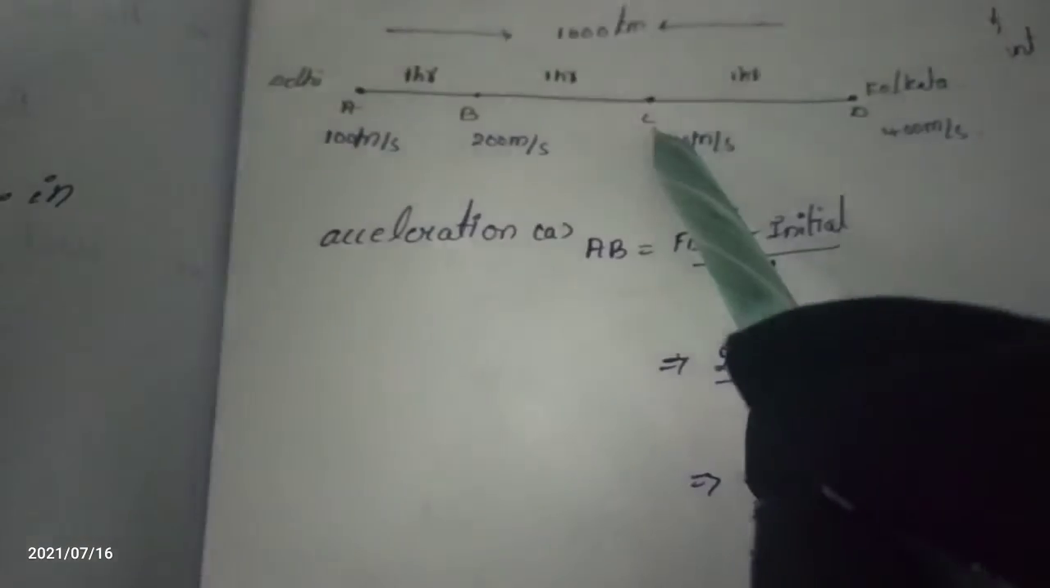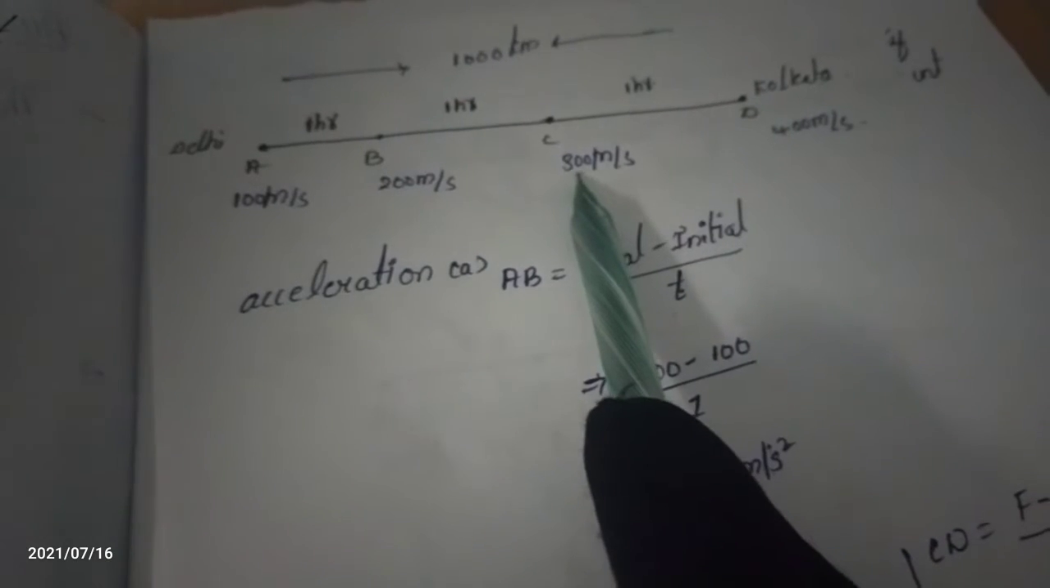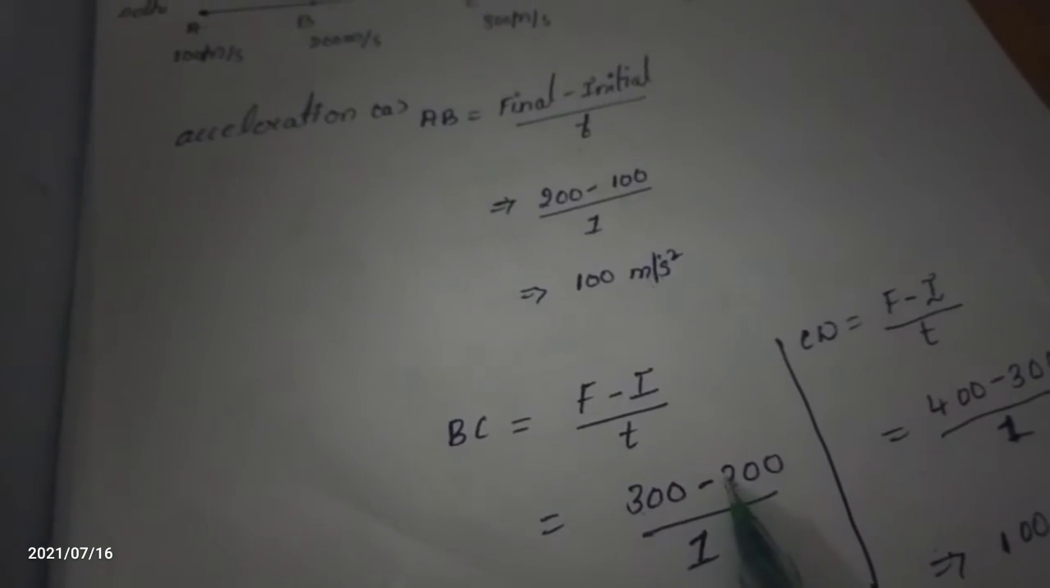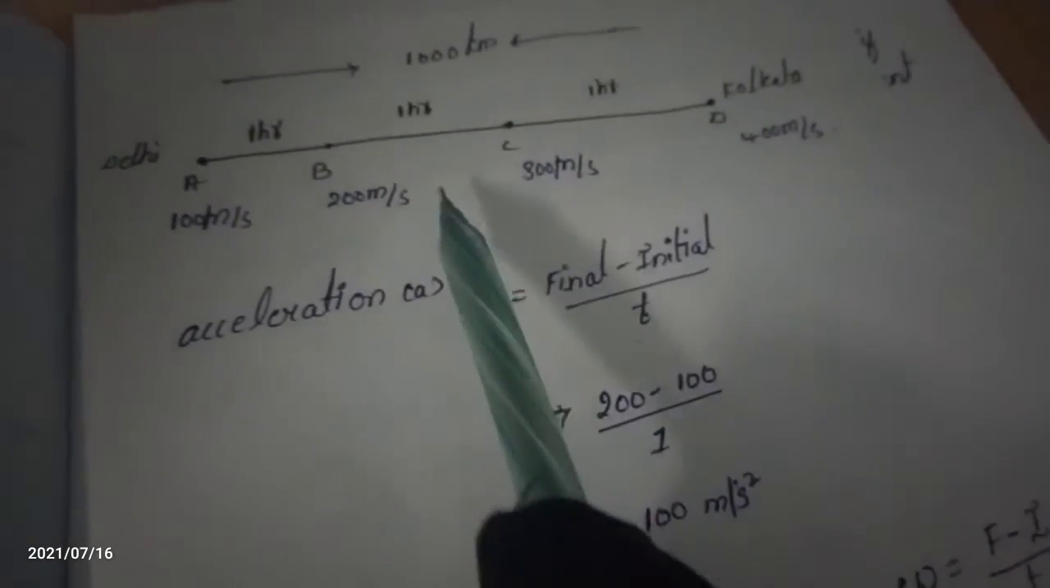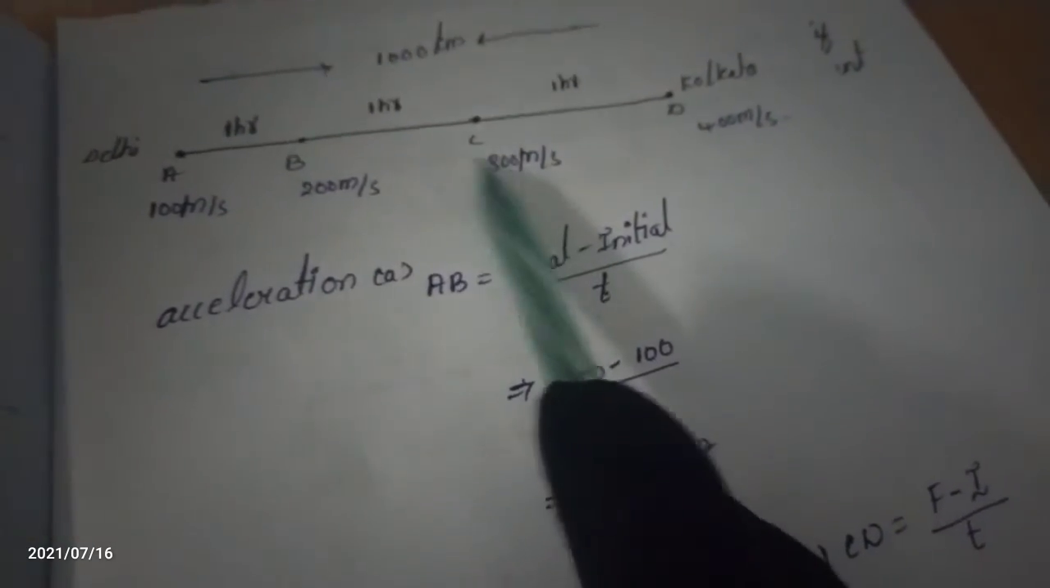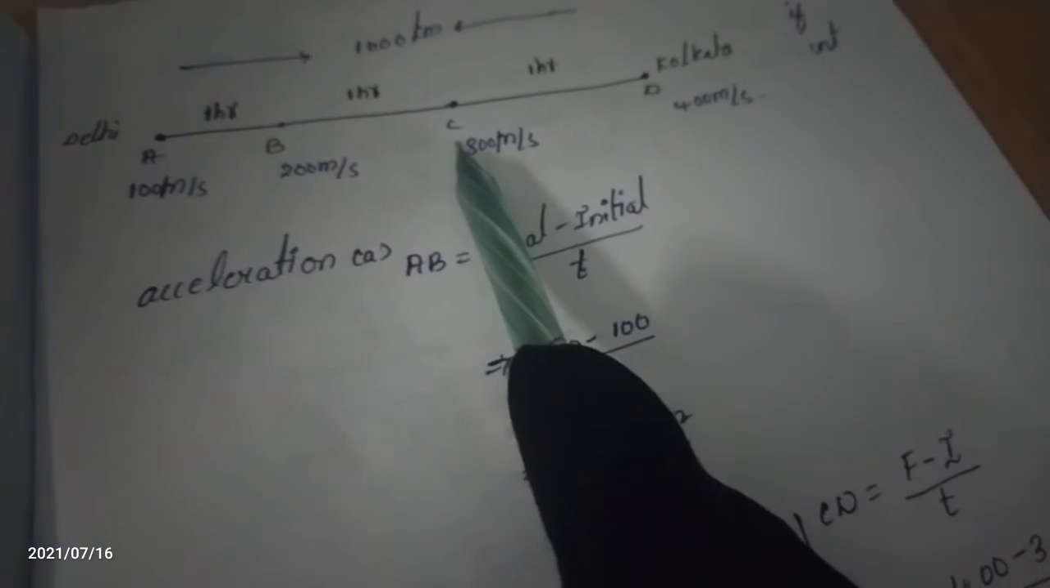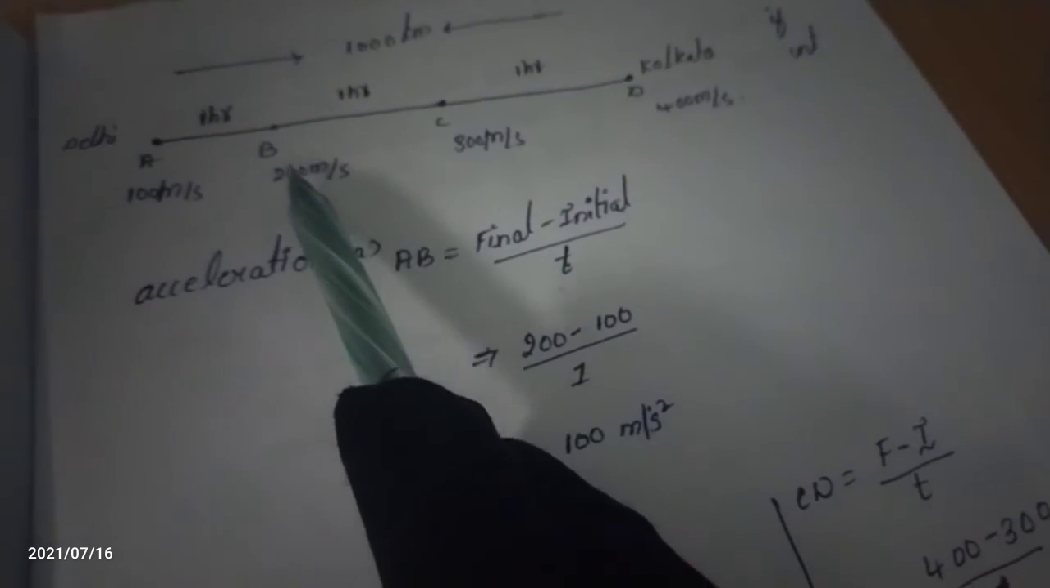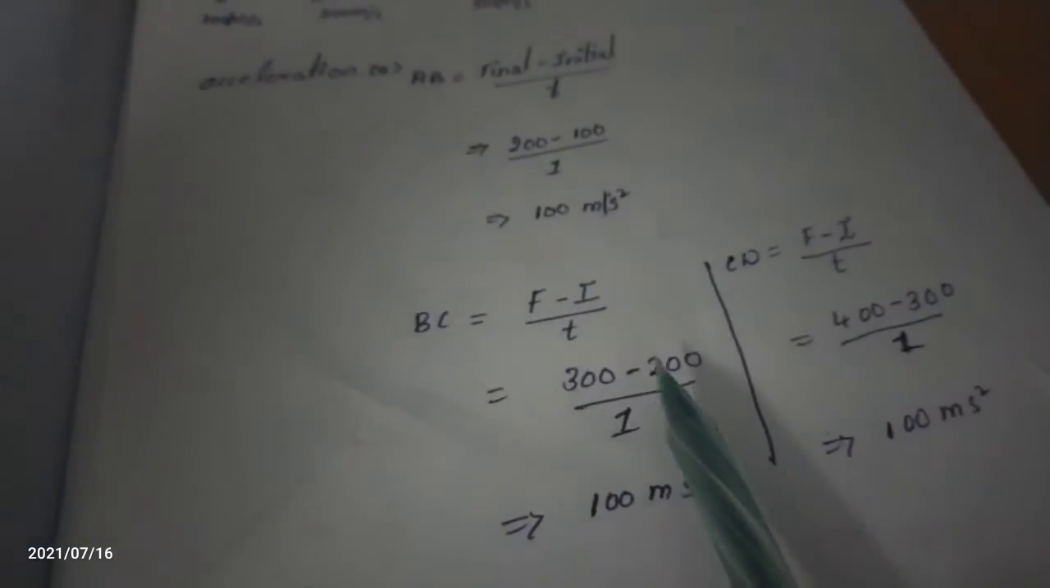Okay, let's go. We are finding B to C. Here also we are taking the acceleration formula: final velocity minus initial velocity, divided by time. For B to C, what is the final velocity? Final velocity is 300, and minus as it is. What is the initial velocity for this portion B to C? The initial velocity is 200.